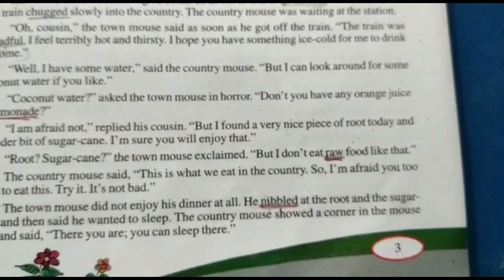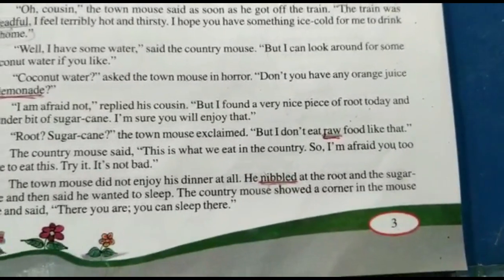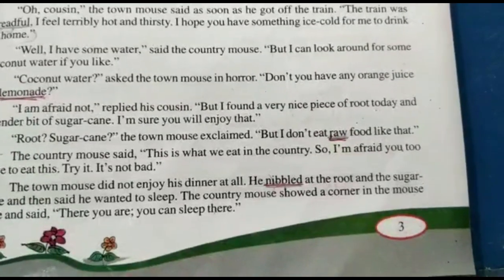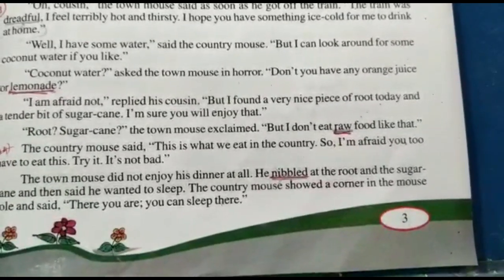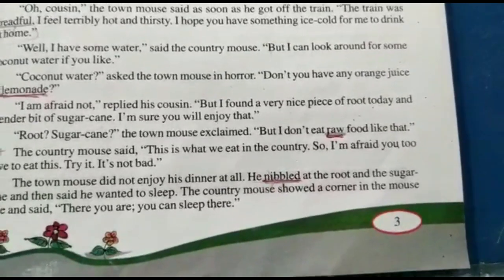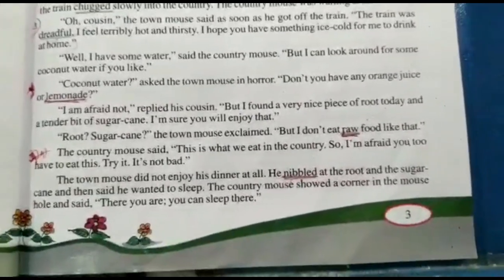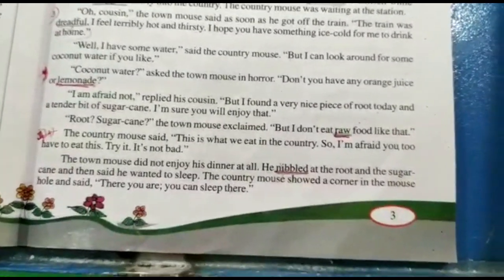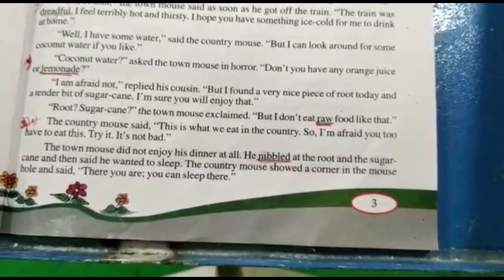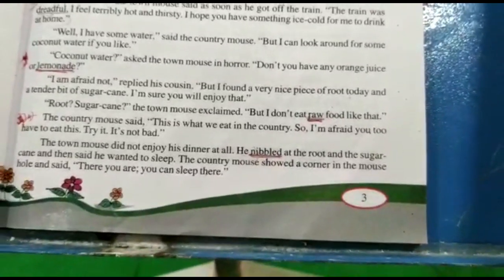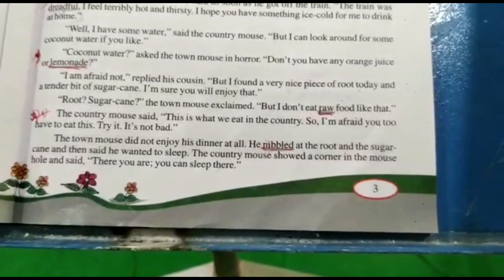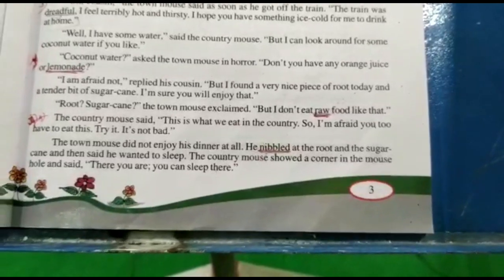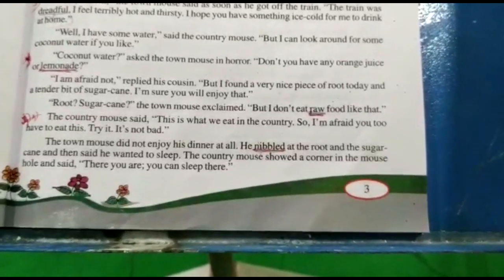But I found a very nice piece of root today and a tender bit of sugar cane. I am sure you will enjoy that. Root? Sugar cane? The town mouse exclaimed. But I don't eat raw food like that. The country mouse said, this is what we eat in the country. So I am afraid you too have to eat this. Try it, it is not bad. The town mouse did not enjoy his dinner at all. He nibbled at the root and the sugar cane and then sighed, he wanted to sleep.